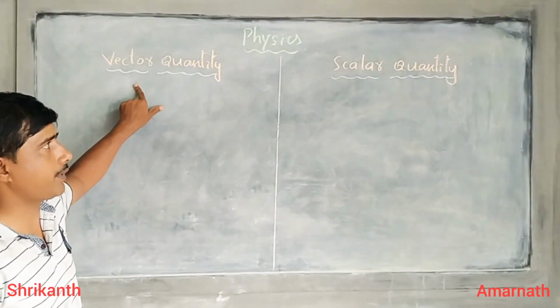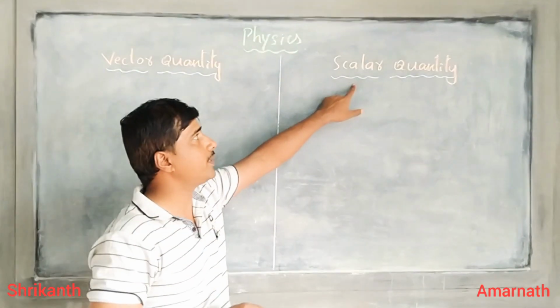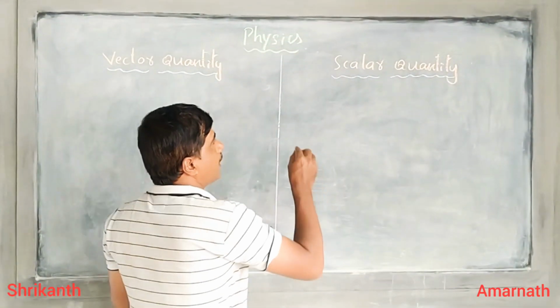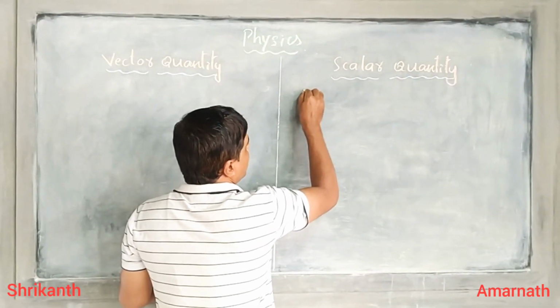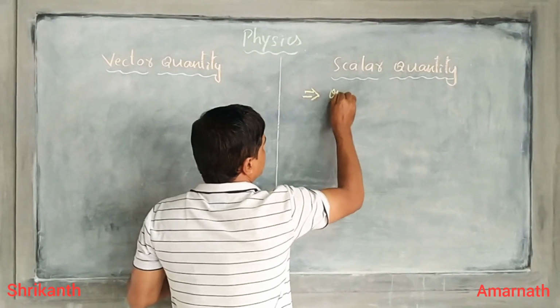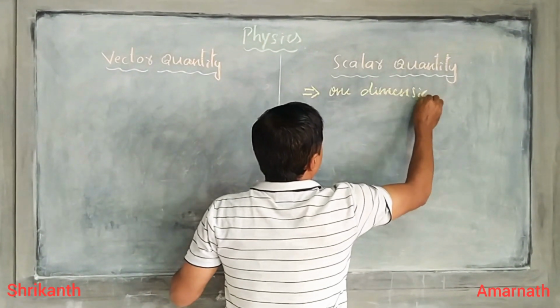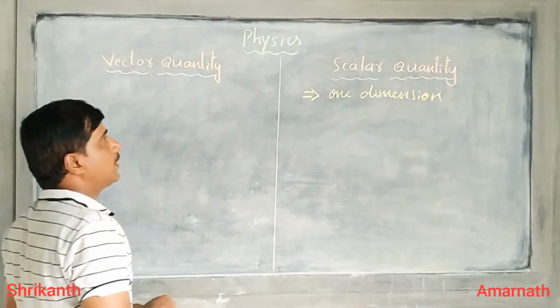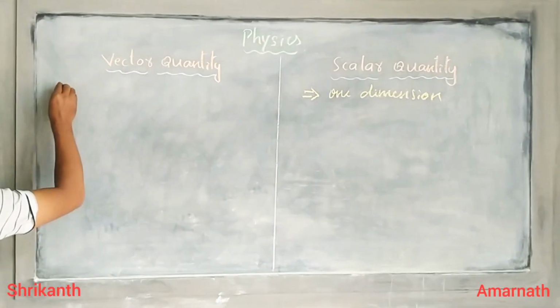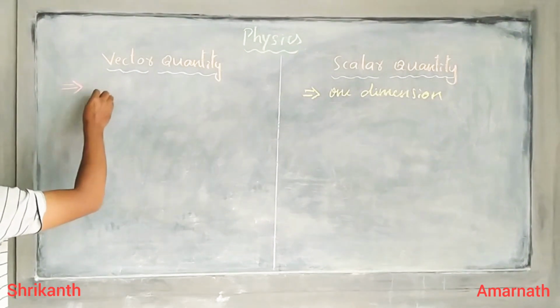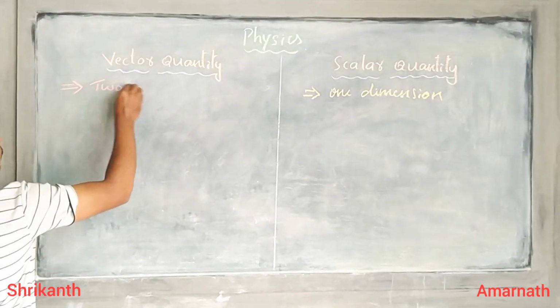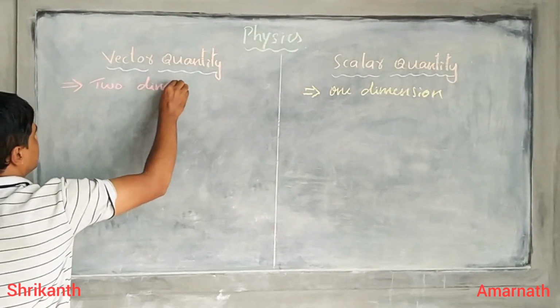That means for scalar quantity, only one condition, you can write it as one dimension. Whereas for vector quantity, I am giving you two conditions, that's why you can write it as two-dimensional.